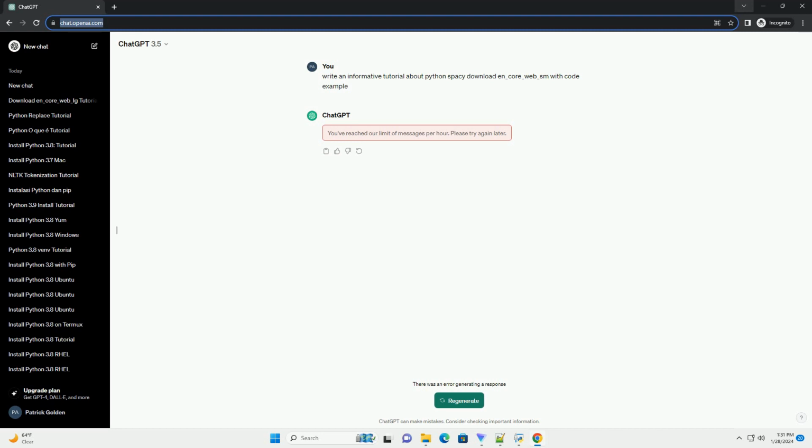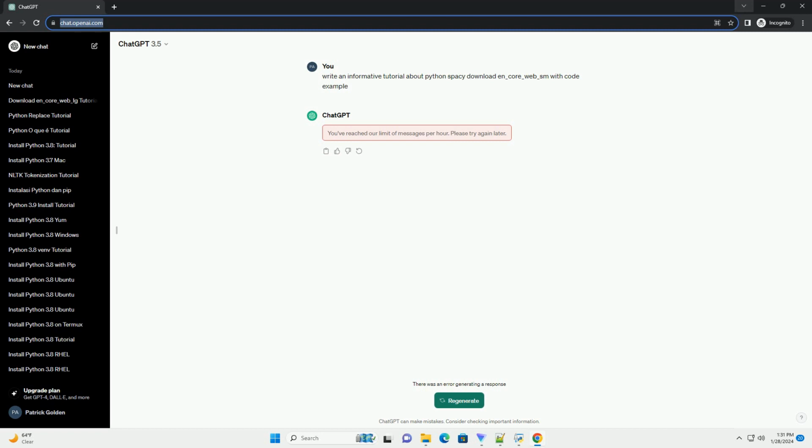Step 2, download the en_core_web_sm model. Once spaCy is installed, you can download the en_core_web_sm model using the spaCy download command. Run the following command. This command will download the small English language model and install it on your system.